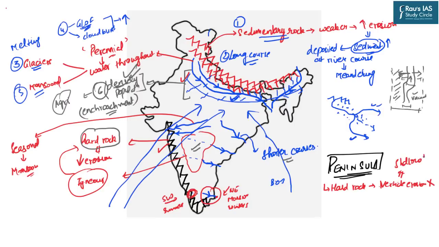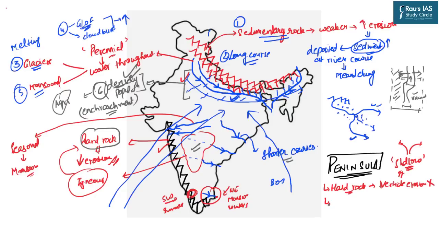And if the river course is very shallow, then obviously, if there is an increase in the amount of water, that course will not be able to absorb that water, and hence because of this shallow nature of the river course, the water will spill in the lateral directions. So hard rocks reduce the intensity of erosion, also reduce the vertical erosion, and hence lead to the shallow depth of the river courses.